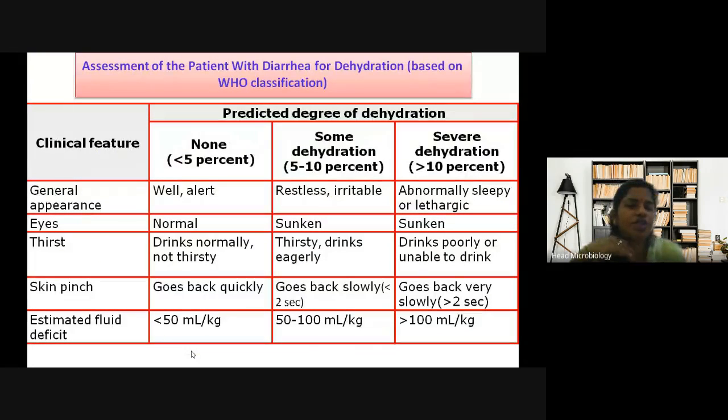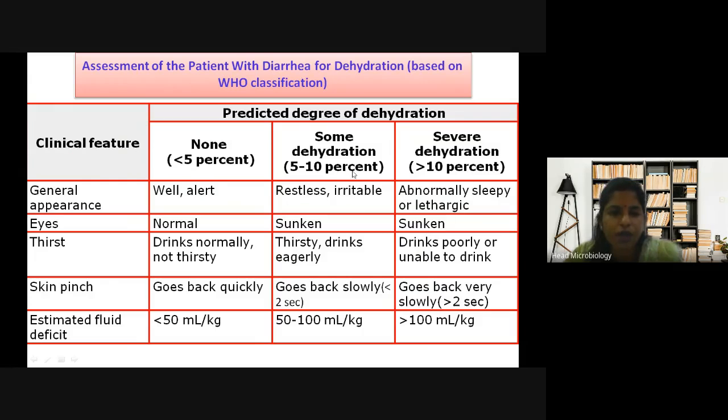Then, clinical features. What are the clinical symptoms of the patients? If it is partial dehydration, if it is severe dehydration, or none, less than 5%, they say. These are the symptoms. They are looking for general appearance, eyes, thirst, skin pinch, and estimated fluid deficit. Here they have compared patients who are not affected, then partial dehydration, then severe dehydration.